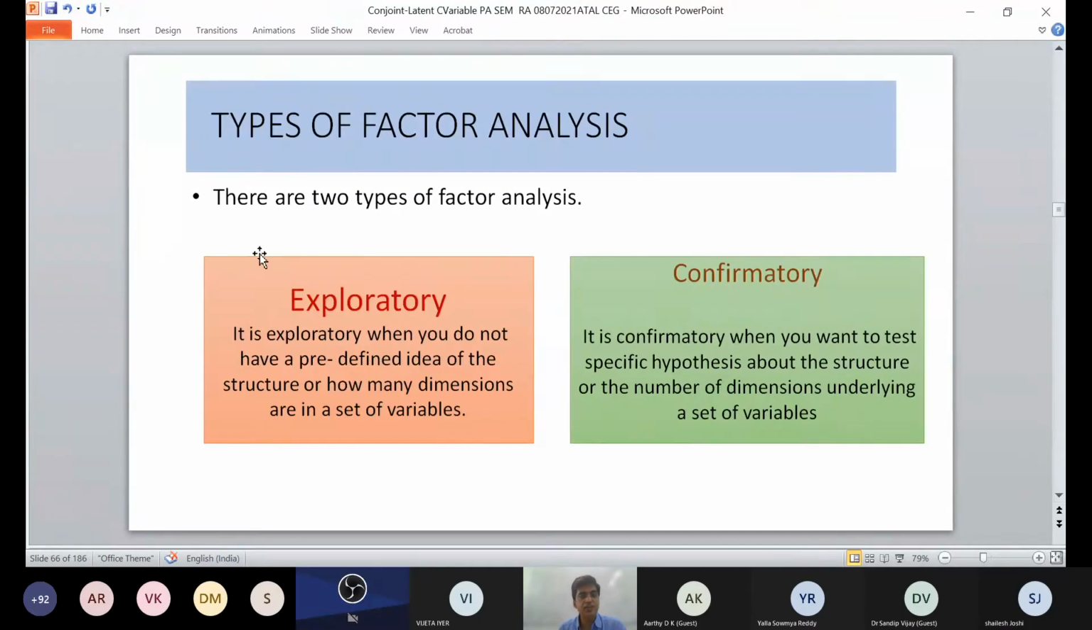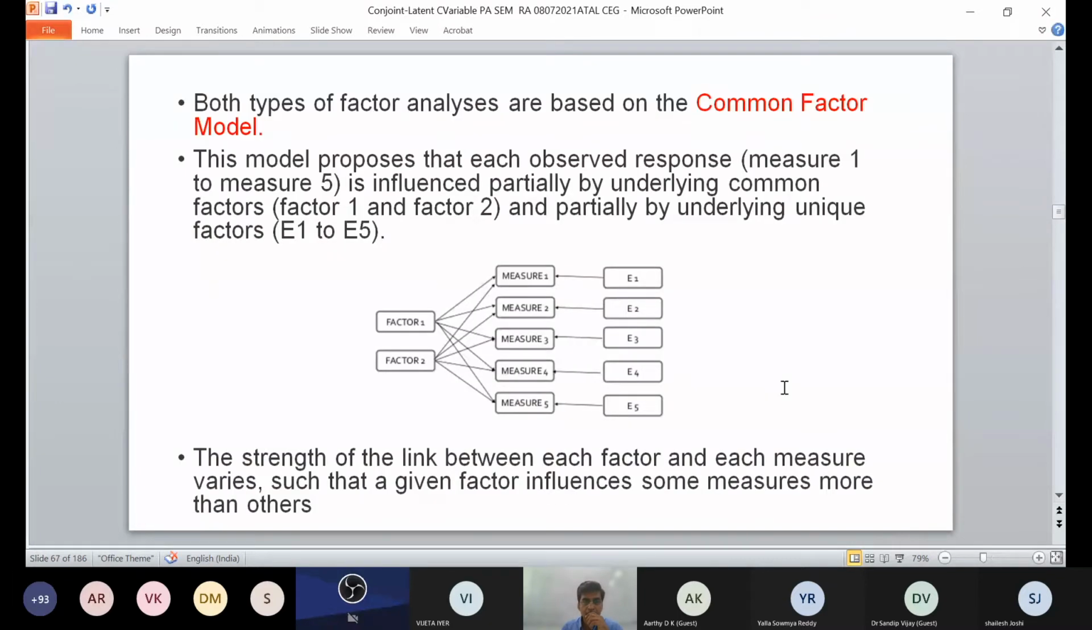So what we have just seen is that there are 2 types of factor analysis. One is exploratory, where you do not have a predefined idea of the structure, how many dimensions are in a set of variables, or confirmatory, where you are testing a specific hypothesis about the structure or number of dimensions. Now, if I try to see both types of factor analysis for the common factor model,